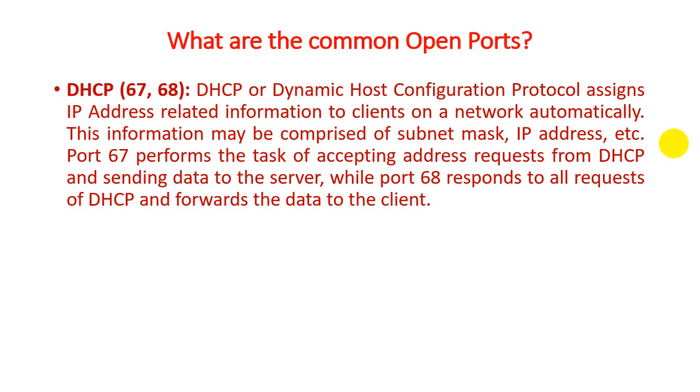If the server wants to respond to those requests to the client, then it works on 68. So these are the two different port numbers, 67 and 68, registered with DHCP. Port 67 accepts the request, and 68 responds to those requests.